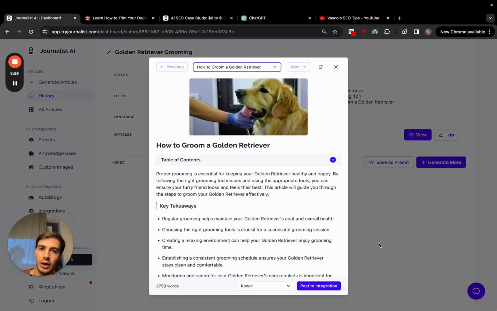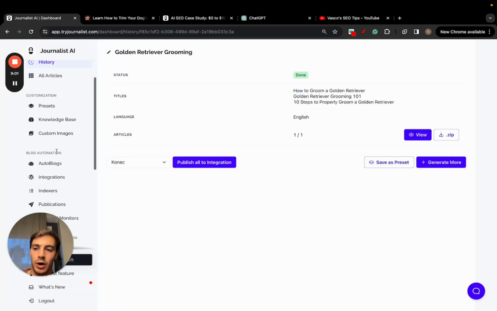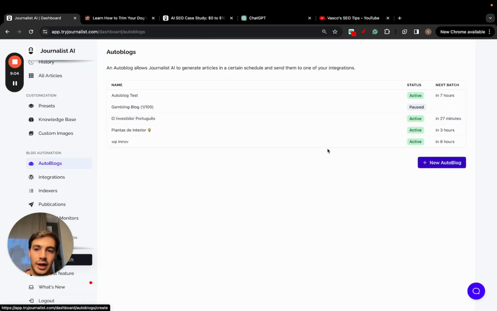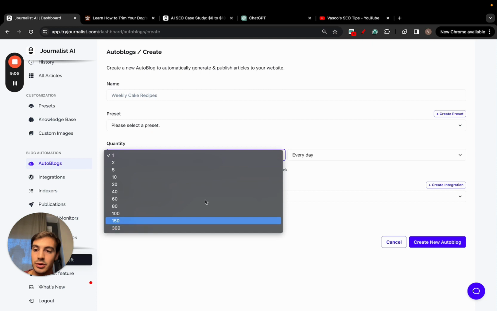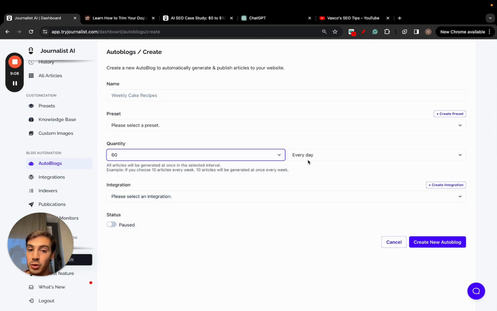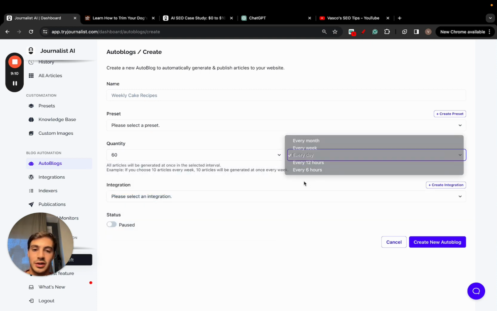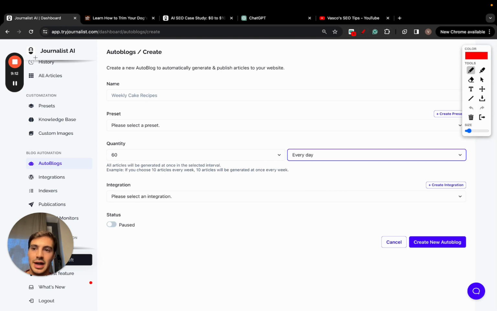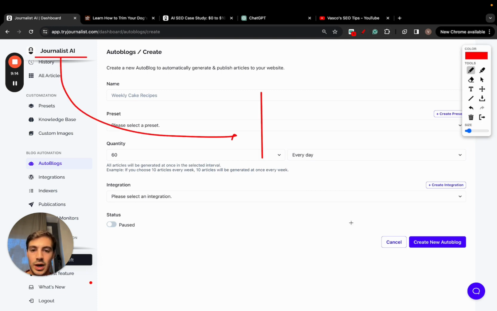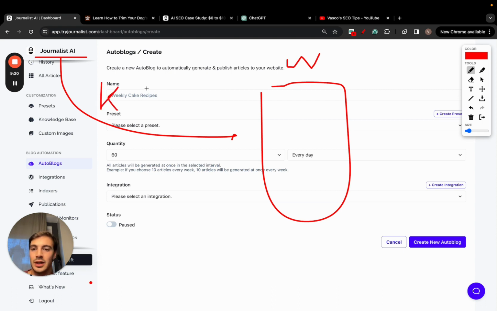What if you wanted to automate the whole process? You can go here to autoblogs, new autoblog, and you can have this AI produce however many articles you want, and post them every month, week, day, or 12 or 6 hours. You can play around with this. So essentially what you're doing is you're connecting the AI with your site. This is your website right here. And the AI is doing the keyword research for you, finding the best target, then doing the content generation, then doing the content publishing.